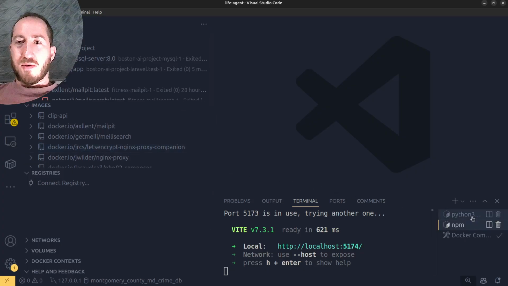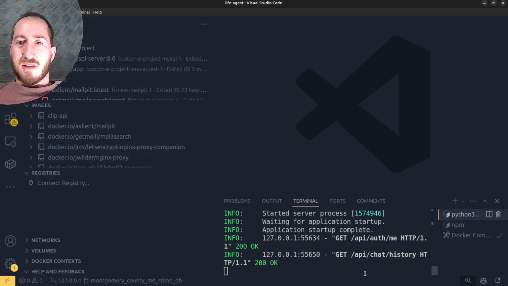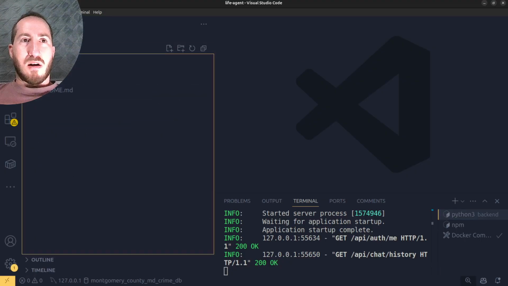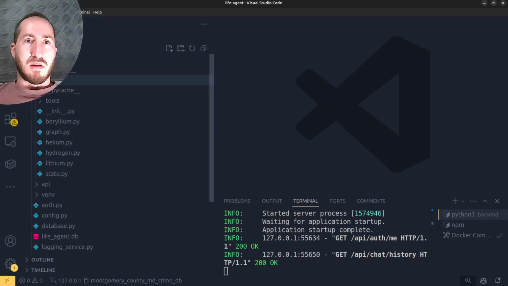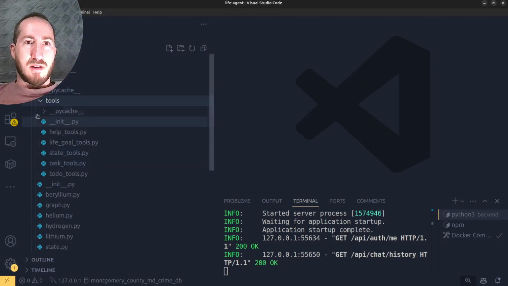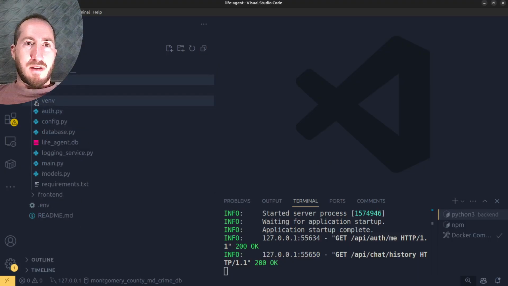While it's running, we can take a quick look, see if there's anything here, see if there's any logs in the back end. Like I asked for some logs, didn't make any. Oh, here's the logging service.